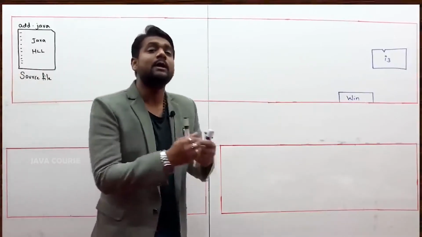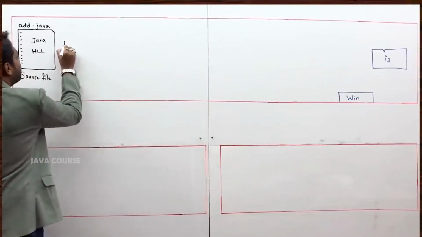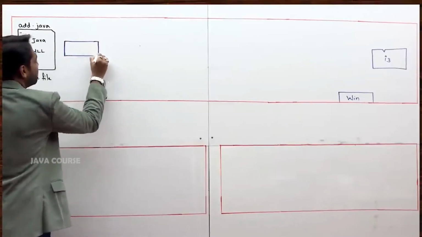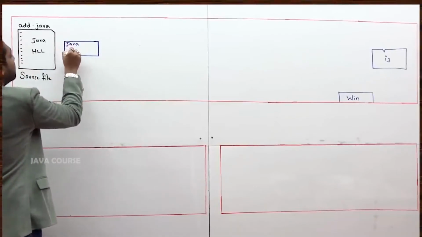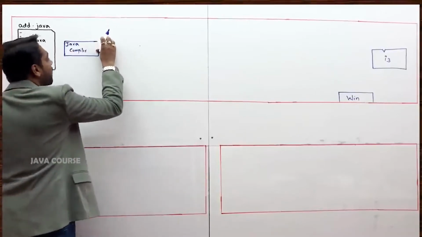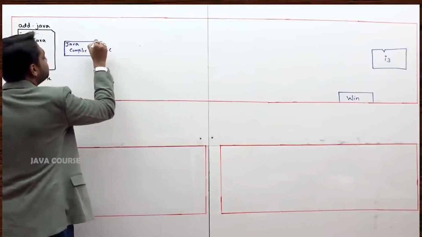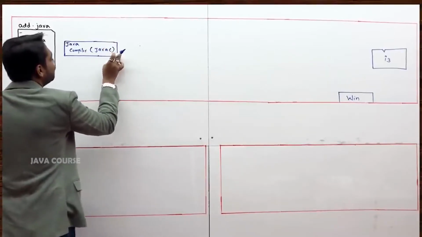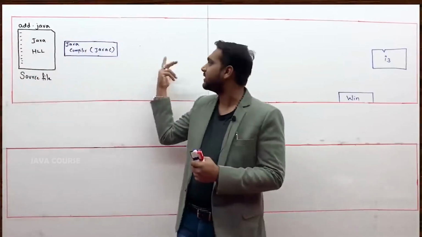So, you have to give it to the compiler. Let us give this Java program to the compiler. If you will ask me, sir, to which compiler? Not to whichever the compiler you want, rather you have to give it to Java compiler. In short, we will call Java compiler as javac. Javac means Java compiler. Many of them would call it as JAVAC also. That is not the right way of pronouncing it. Javac means Java compiler.